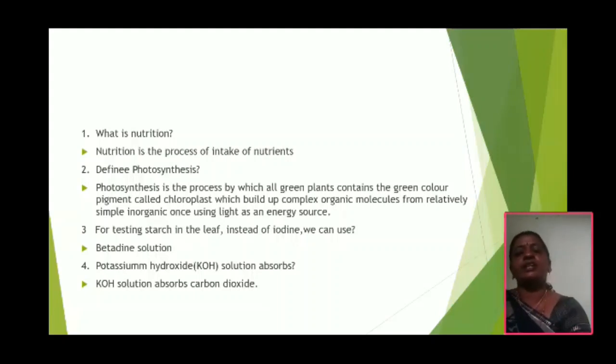Define photosynthesis. Photosynthesis is the process by which green plants, which contain the green color pigment called chlorophyll,